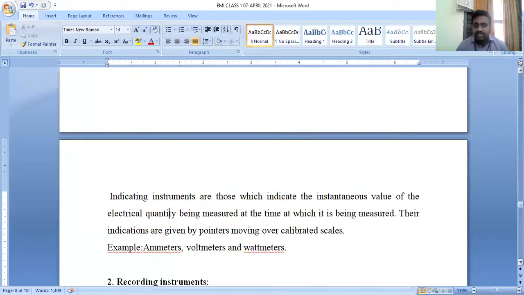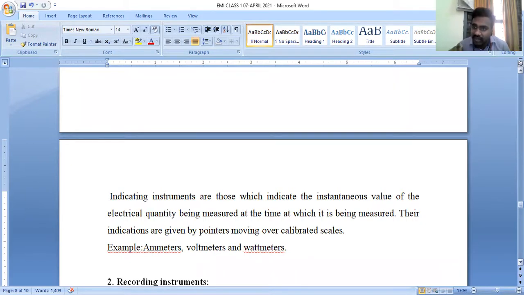That means these indicating type instruments indicate the value on a calibrated scale with the help of a pointer. What will they indicate? They will indicate an instantaneous value with respect to time. What is that instantaneous value? The instantaneous value may be current, voltage, or power. So the indicating type instrument will indicate the value on a particular calibrated scale with the help of a pointer.